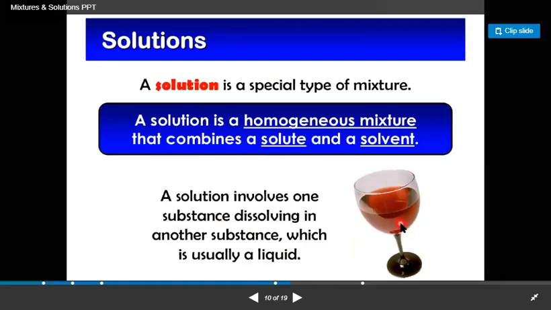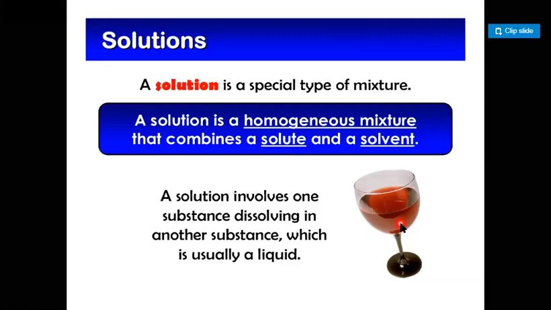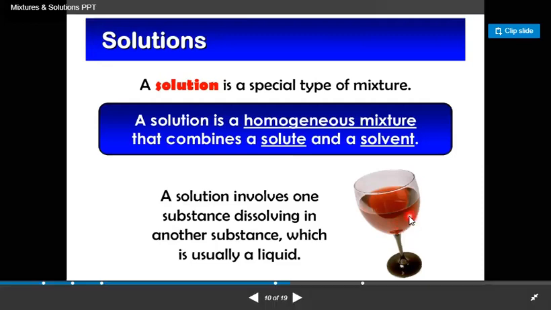We see a glass of juice. This is a solution, and this is a special type of mixture which must be in a homogeneous form.